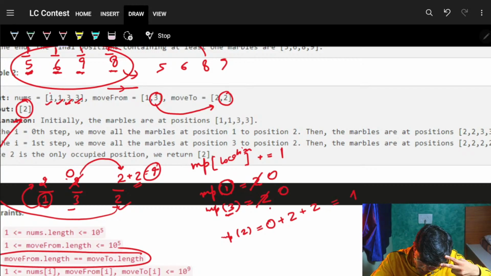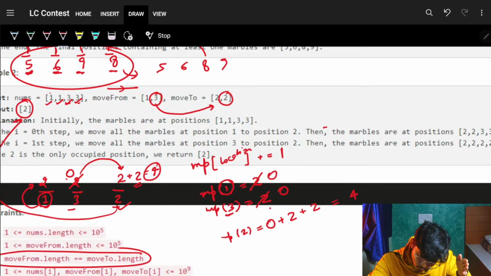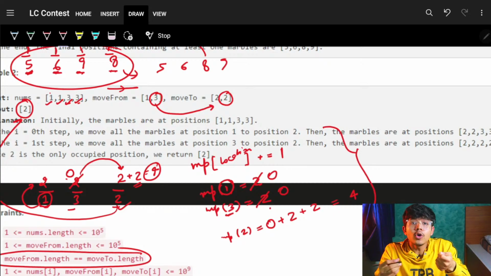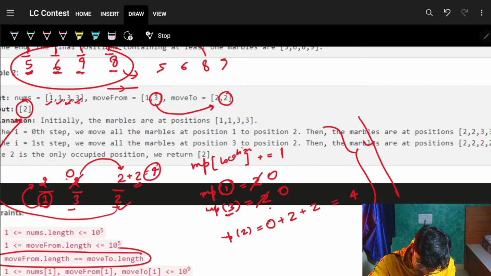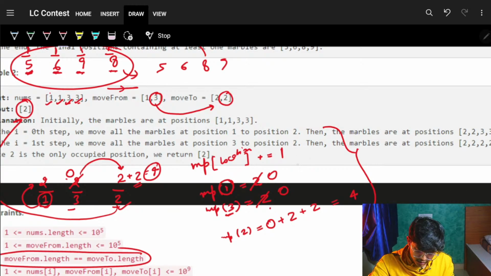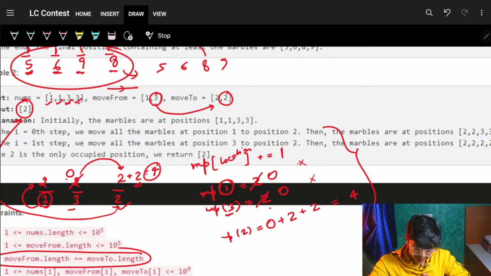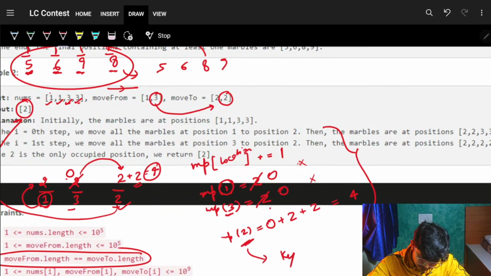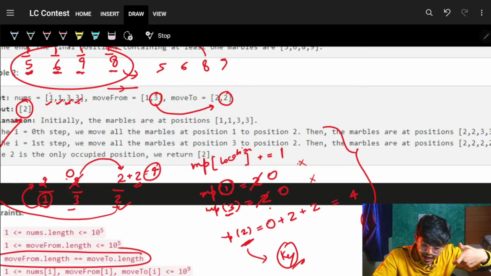And that's how you will ultimately get a map like this, which means map of 1 is 0, map of 3 is 0, map of 2 is 4. Ultimately I'll iterate on my map and ask, hey bro, what are the locations having non-zero marbles? Bro, I have 0 marbles. Cool bro, I also have 0 marbles. Bro, I have 4 marbles, which means my location is actually occupied. So I'll take this location as a key. Ultimately I will have all the keys in my answer, and I will simply sort that answer list.